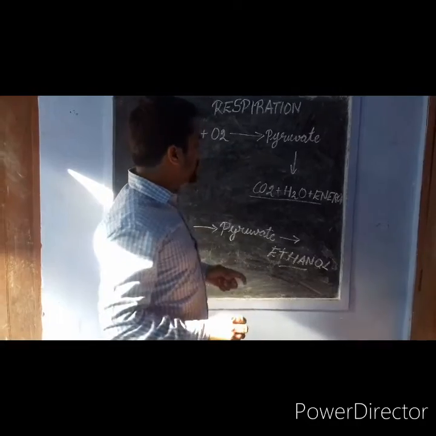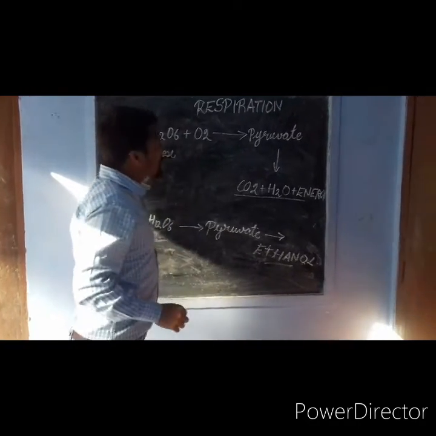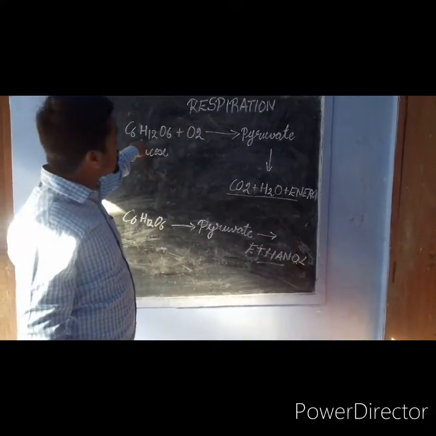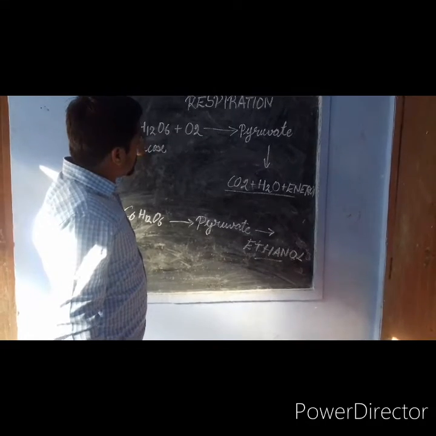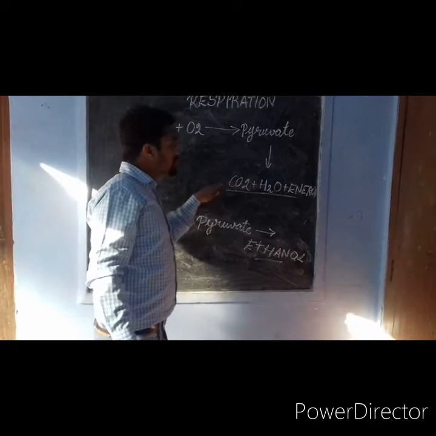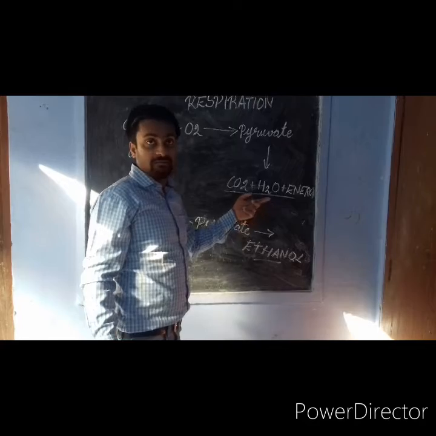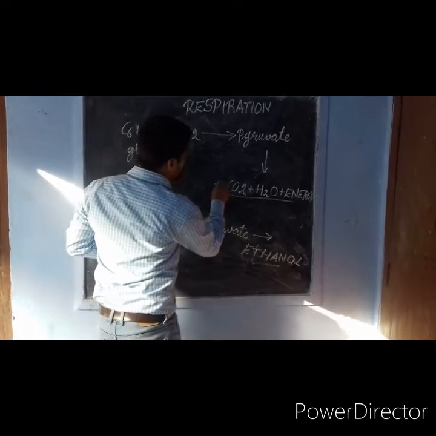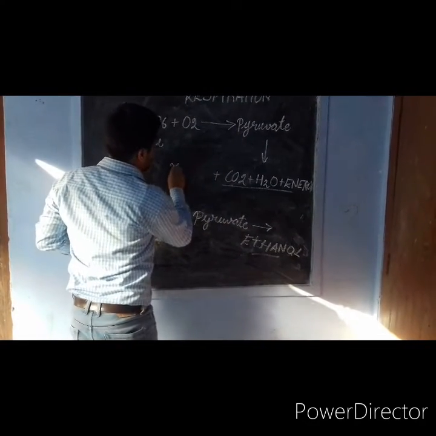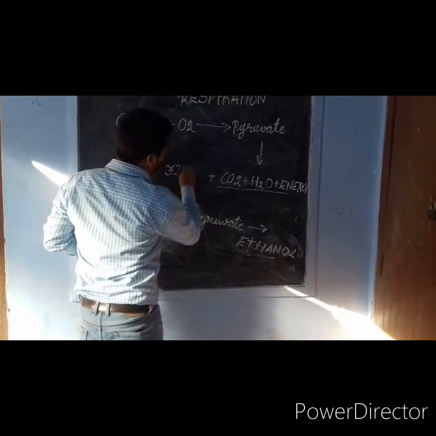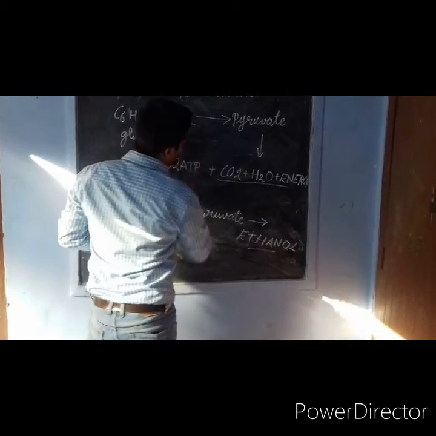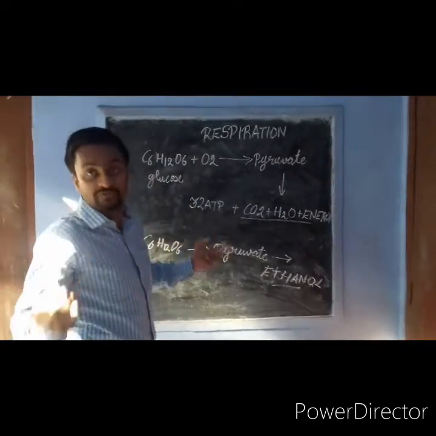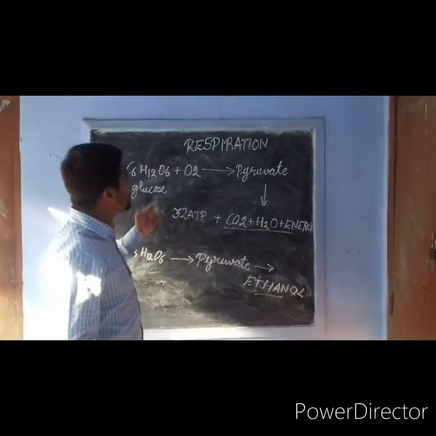One more important thing: in the aerobic respiration process, this pyruvate gets converted into CO2 plus H2O plus energy, and 32 ATP molecules are produced, which means a higher amount of energy is produced in aerobic respiration.